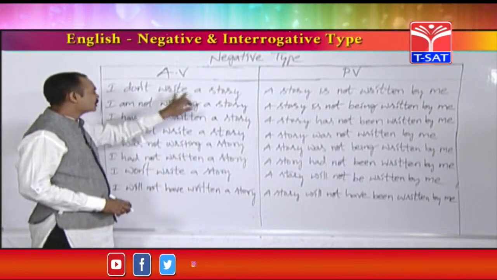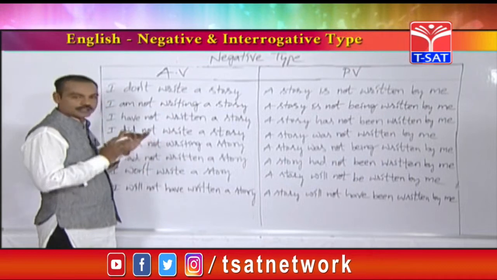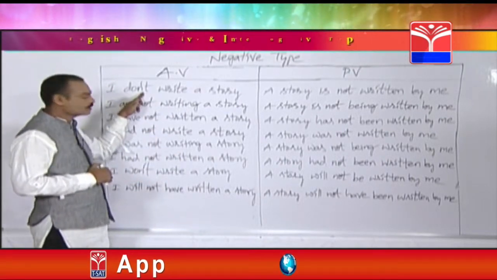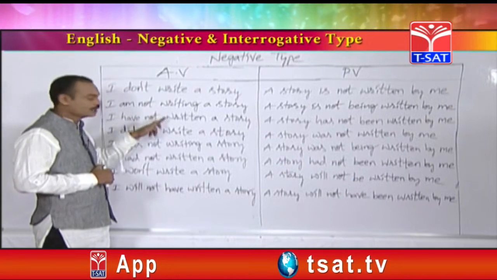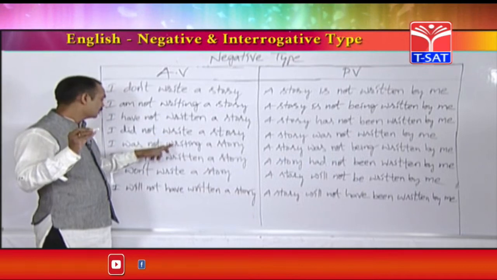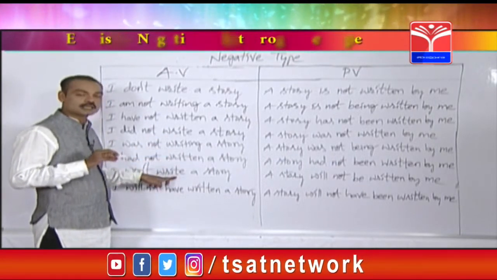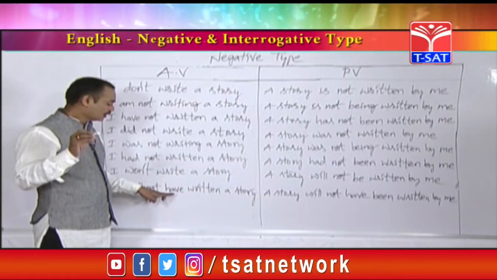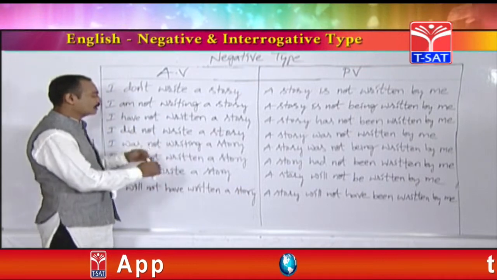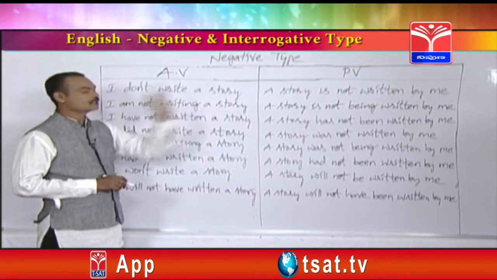This sentence has been given from simple present tense. So in this table, 8 tenses only can be changed into passivizes. This is from simple present tense, this is from present continuous, this is from present perfect tense, this is from simple past, this is from past continuous, this is from past perfect tense, this is from simple future tense, this is from future perfect tense. So like this 8 tenses orderly have been given here. So this is from simple present tense.